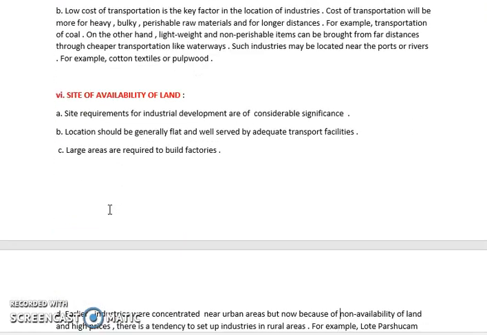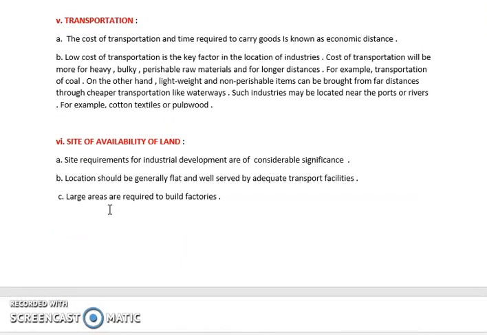Next is transportation. Whenever you want to set up any industry, you require raw material, so the raw materials need to be transported. Then after converting the raw material into finished goods, you need to take the finished goods to the market. So that is also something you need to consider. Which mode of transportation you want to use, whether waterways, roadways, airways, you have to add in this point.